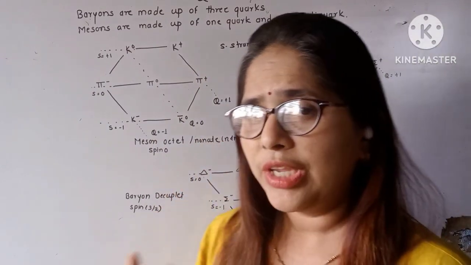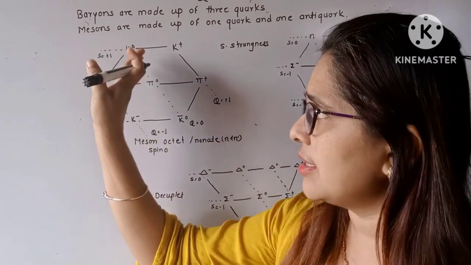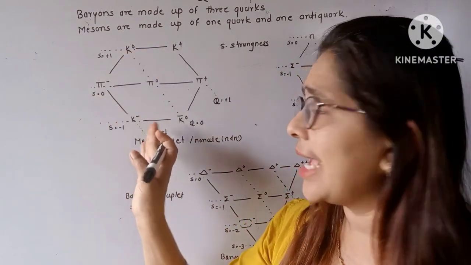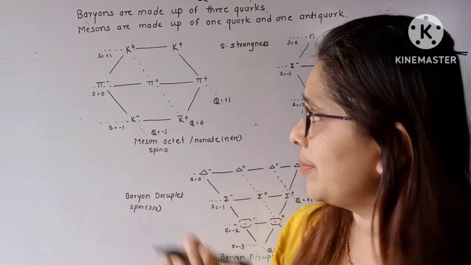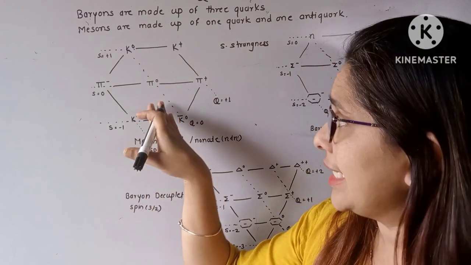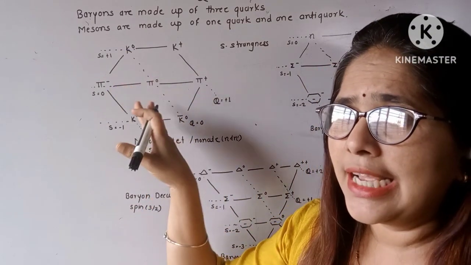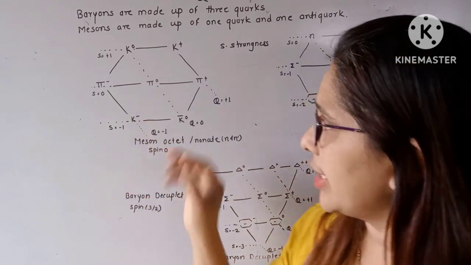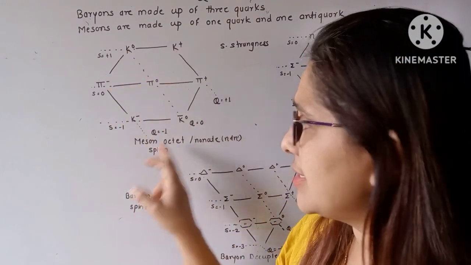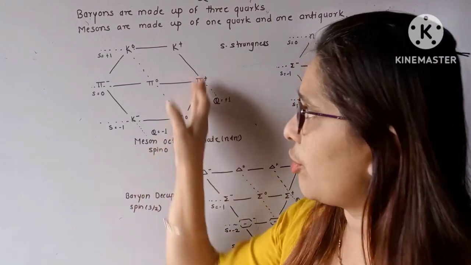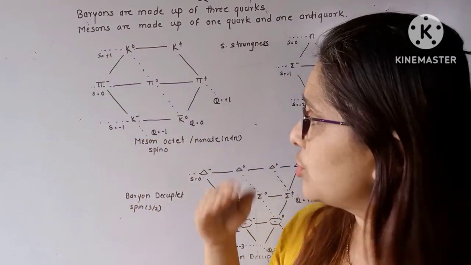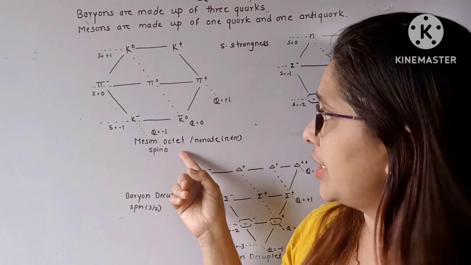Okay, now we know that mesons are pions, kaons and eta particles are also there. Here in this figure eta is not shown yet. As there are 8 particles, and all of them are mesons, it is called a meson octet.